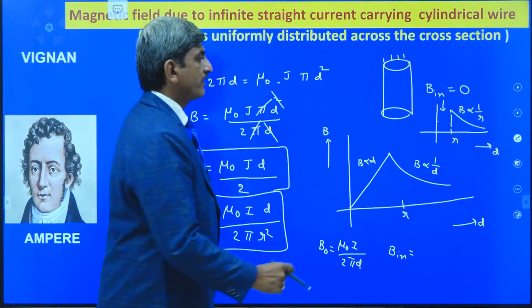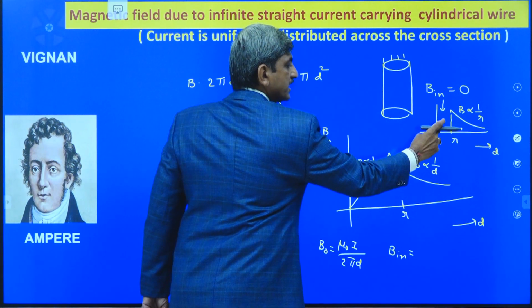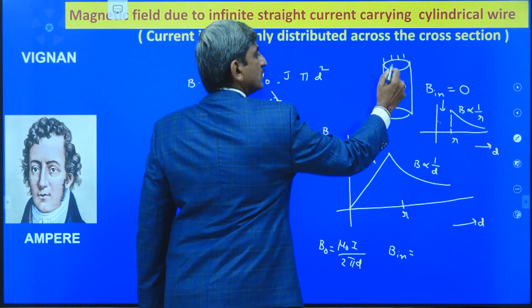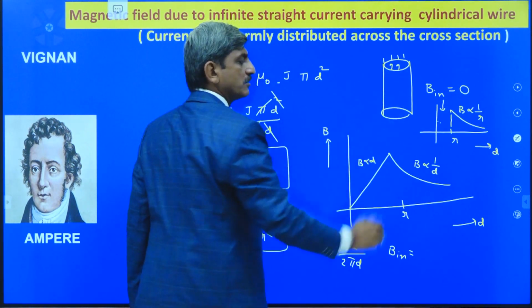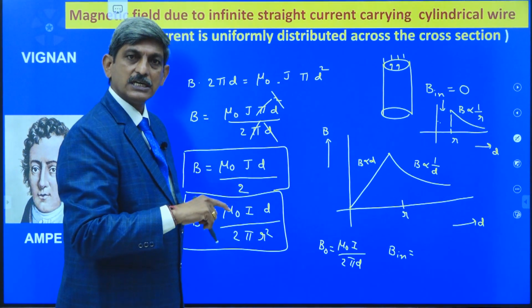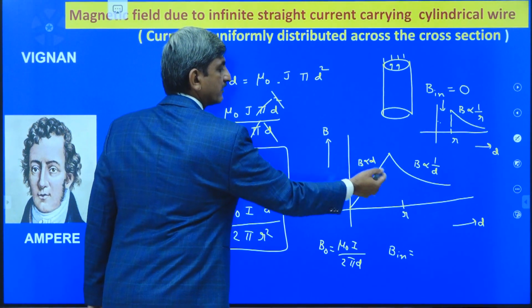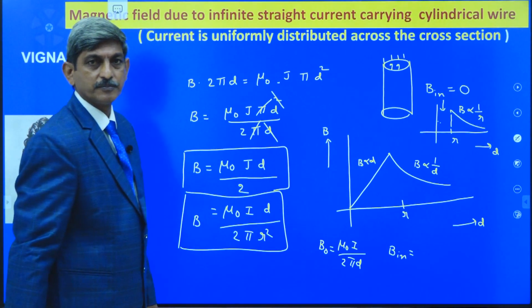That means when the point is outside the cylinder, this is the formula. When the point is inside the cylinder, B is equal to 0 in the previous example. Whereas in this example, inside the cylinder and outside the cylinder also, the magnetic field is produced, and that variation can be represented by this graph.